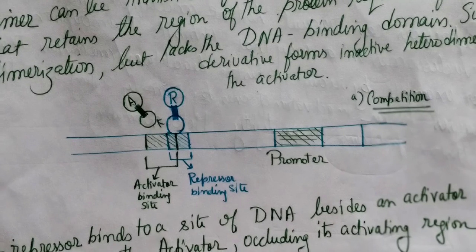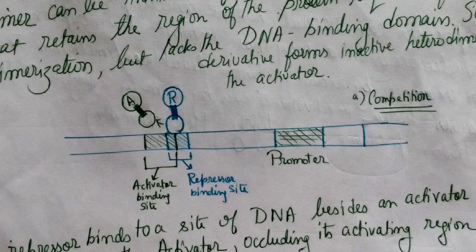The first figure shows a competition between the activator and repressor. There is a binding site for the activator, called the activator binding site. Actually it is called DSE, distal control element, right? Or you can say the enhancer in a broad way. There is a repressor binding site also. Repressor binding sites are actually silencers.